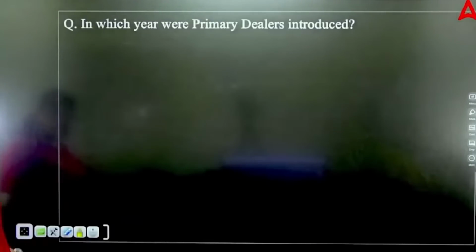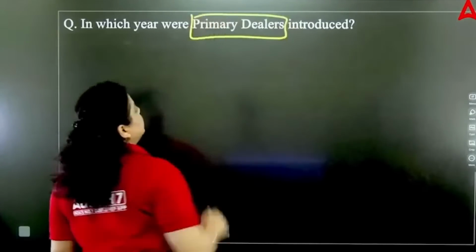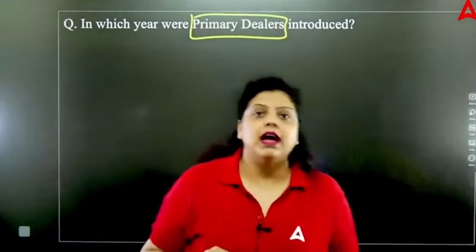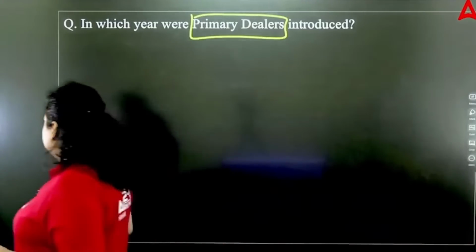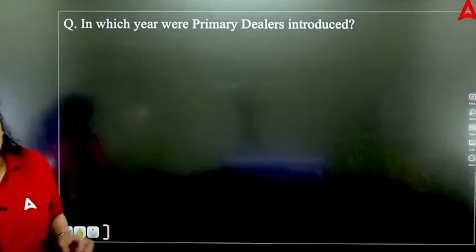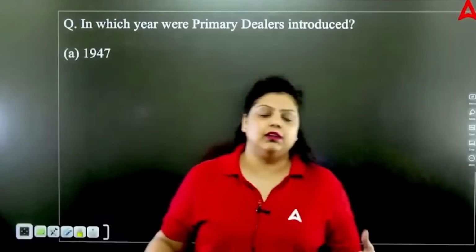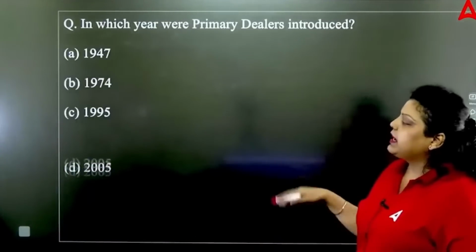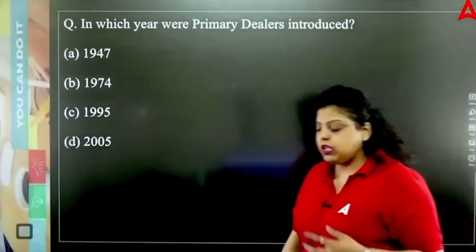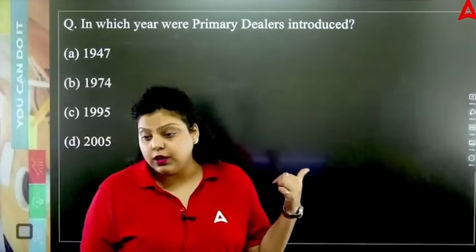Okay, next question. Next question is talking about in which year were primary dealers introduced. Now the primary dealers were introduced by Reserve Bank of India, by RBI. For what purpose? For the purpose of helping the selling and purchasing of government security. As we know, RBI is the agent of Government of India. The selling and purchasing of government security is done by RBI. So RBI introduced the primary dealers in the country for the purpose of trading in the government security. So they can participate in the government securities trading.